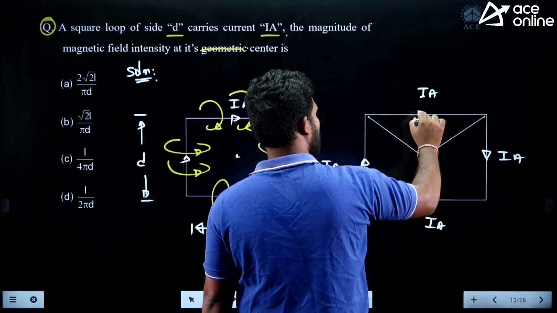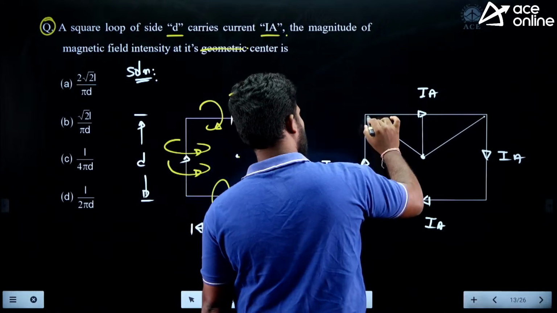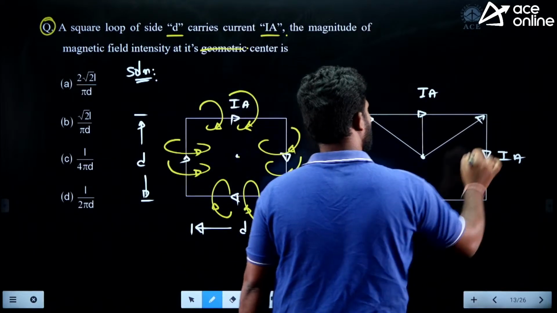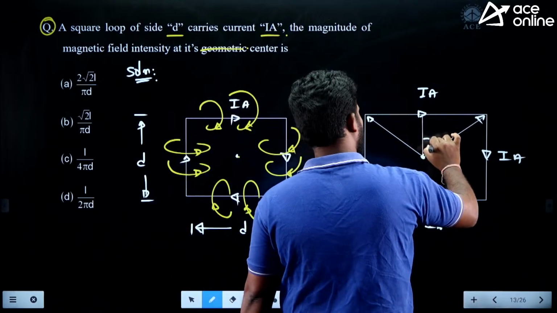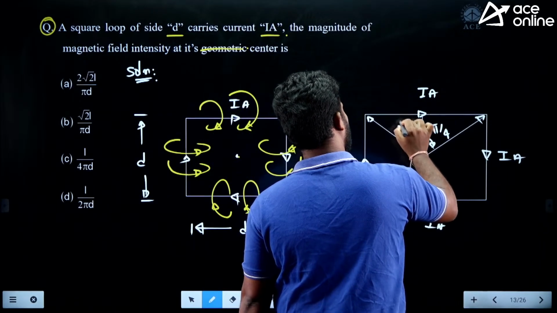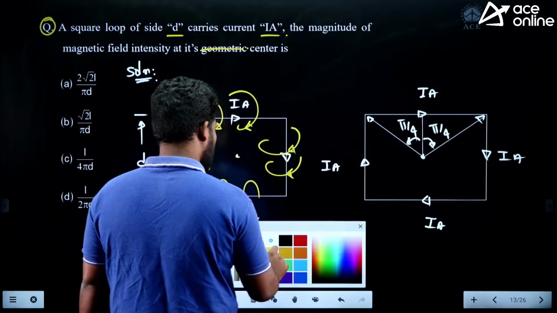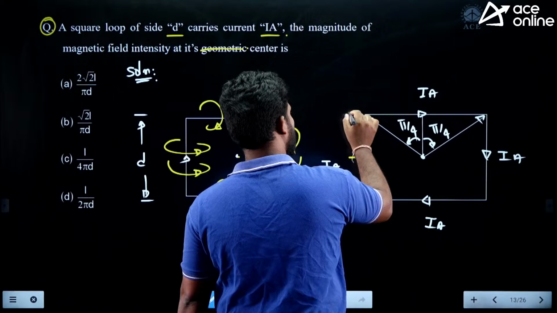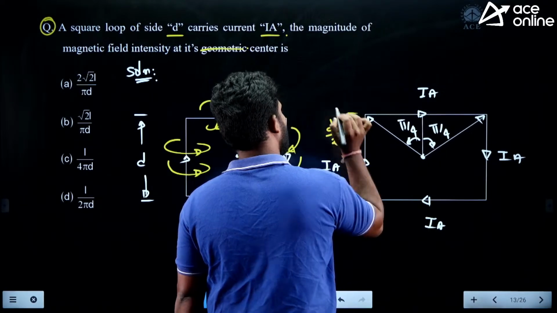And what is the distance from here to here? It is a D by 2. What is this angle? It is pi by 4. What is this angle? It is pi by 4. Okay guys, and what is the distance from here to here? It is D by 2.